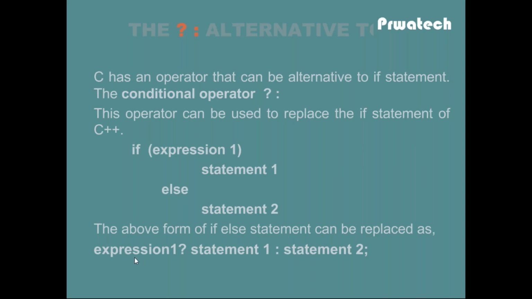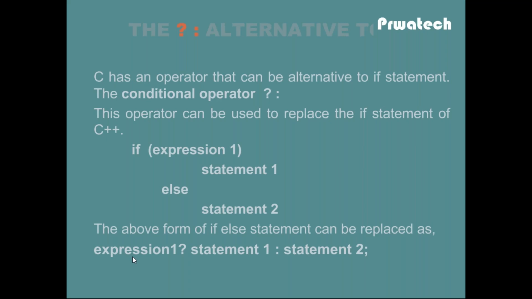Here is the simple form. Suppose I want to check the maximum of two numbers. I have a and b. The user will give input a and b values. Suppose a equal to 1, b equal to 2. If we are using an if statement, if a greater than b, printf a, else printf b.